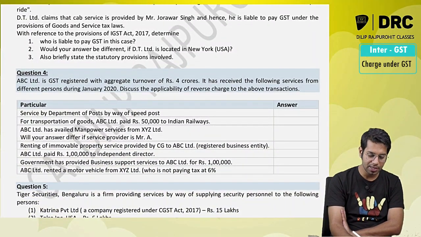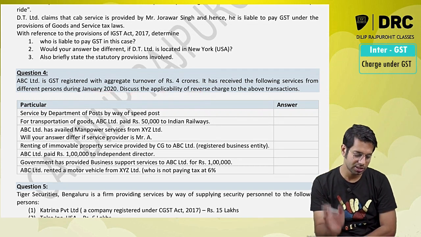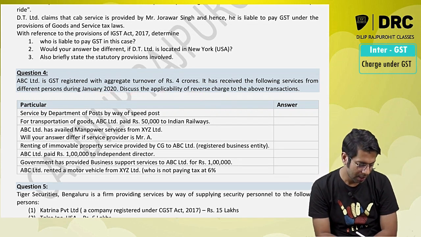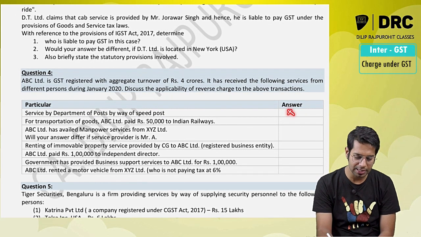ABC Limited is registered with a turnover of 4 crores. It has received the following services from different persons in January 2020. Discuss the applicability of reverse charge in the transactions. Check whether RCM is applicable or not. Services by Department of Post by way of speed post. RCM is applicable? No sir, RCM is not applicable.